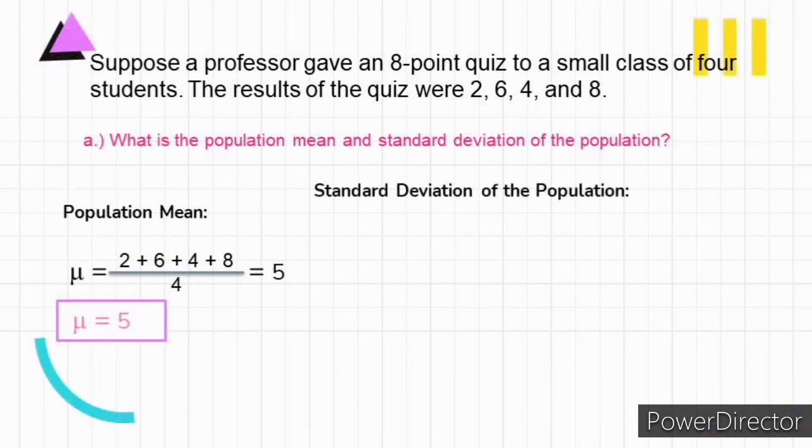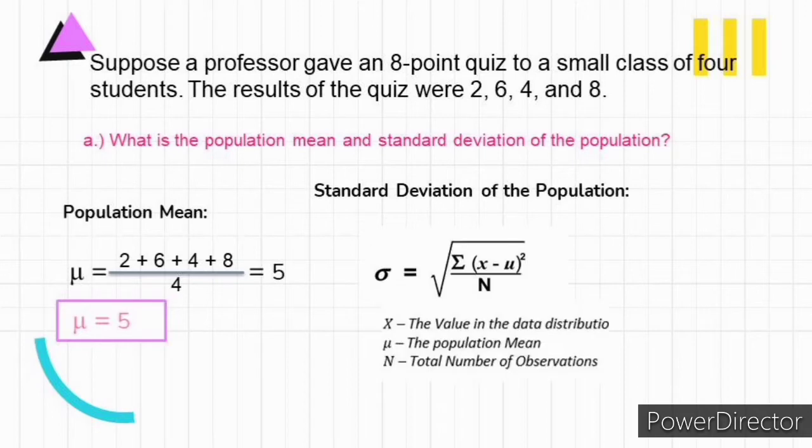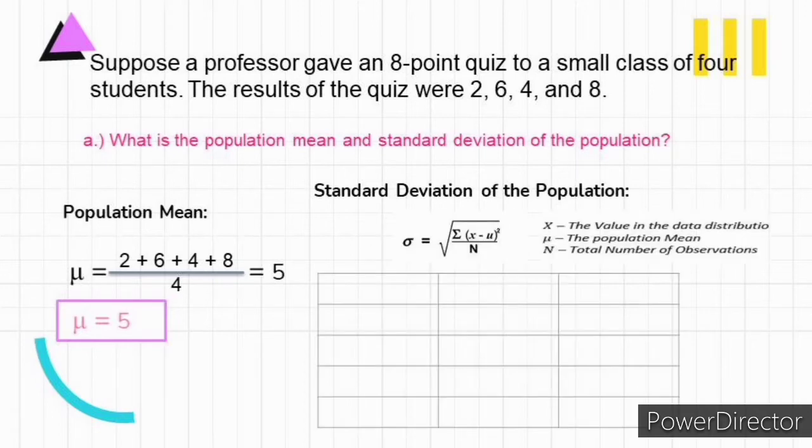And to solve the standard deviation of the population, we have this formula, and I'm going to use a table for us to understand the distribution. For the first column, we write all the values of x, so we have 2, 6, 4, and 8. For the second column, we have x minus mean.